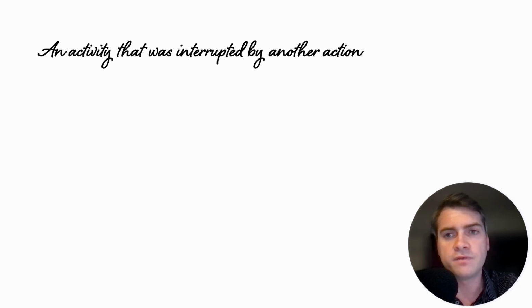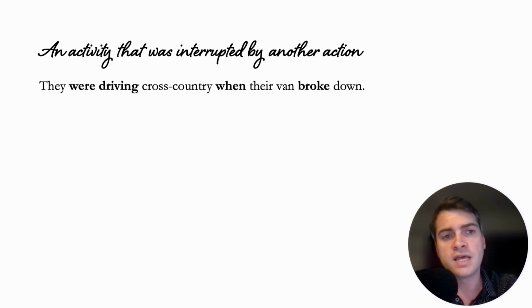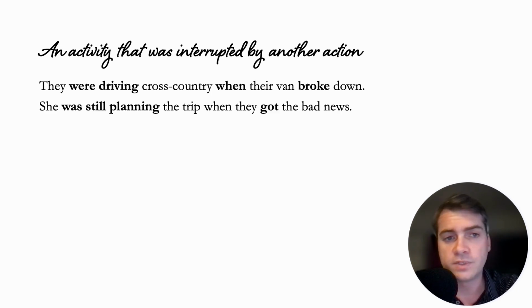But just to give you a little bit more specific, concrete examples: they were driving cross country when their van broke down. Okay, so they were driving. This was an activity that was in progress, but then their van broke down, which interrupted that process, that activity. She was still planning the trip when they got the bad news.